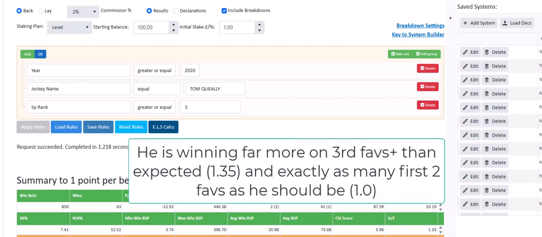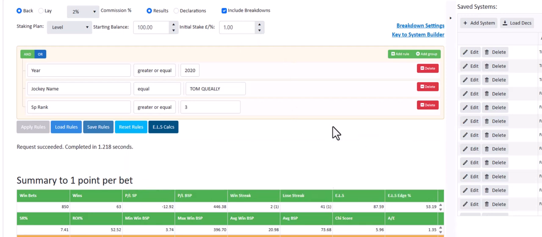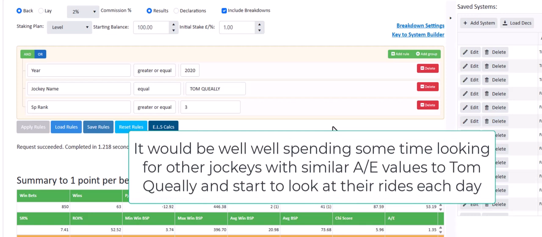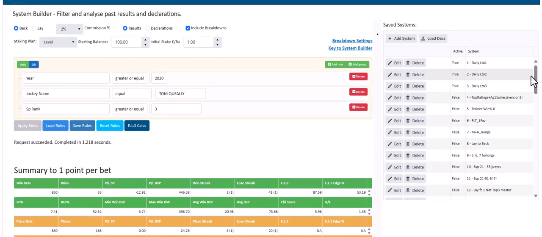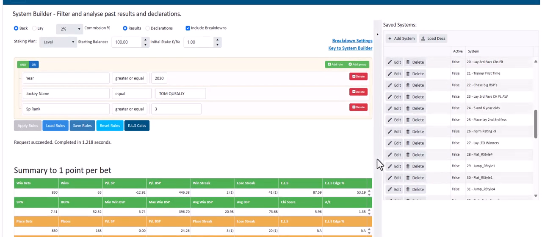So you can run through the list of jockeys at the moment and see how all of them are performing, and you might want to start looking at a few jockeys and singling out these jockeys that are performing better than the stats suggest that they should be on the prices of the horses that they're running. Okay, so this is just a simple way, and these are some of my saved systems over here. And when you run a system on the system builder, you get the AE figure for your set of results. So that's another way you can do it.